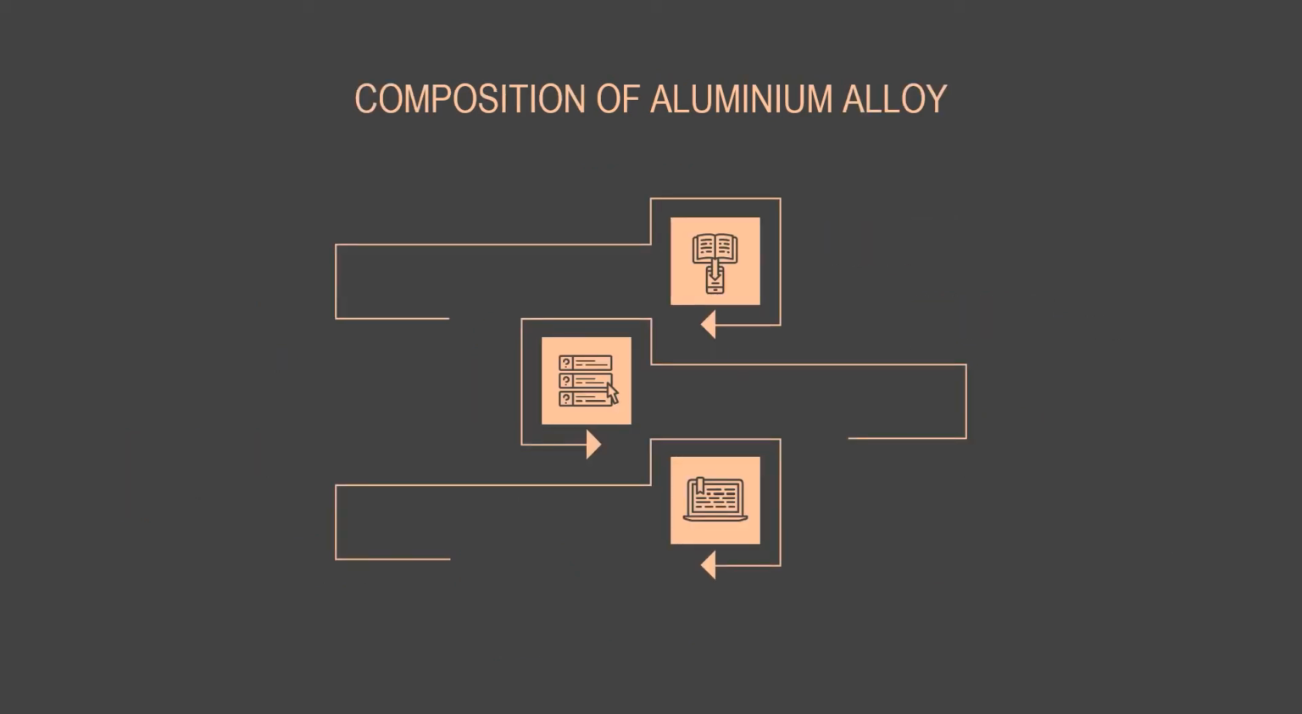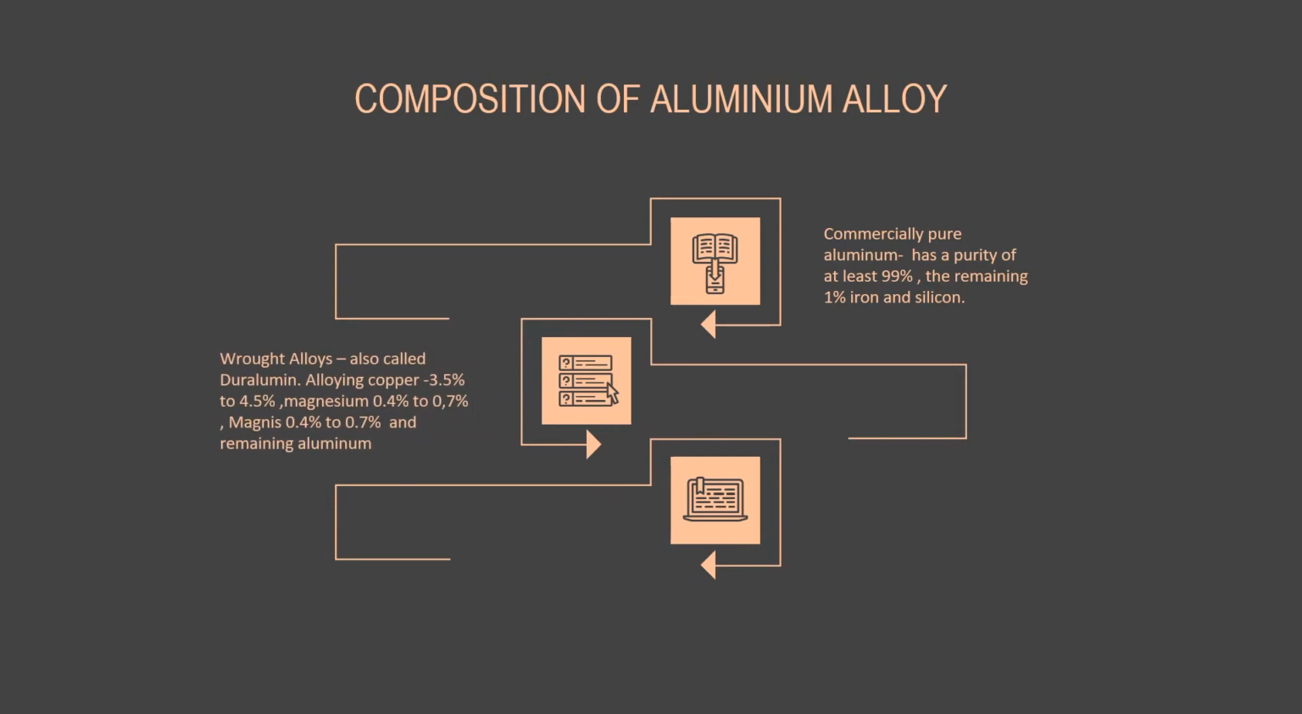Composition of aluminium alloy. Pure aluminium has a purity of at least 99%. Wrought alloys are also called duralumin. Aluminium alloys contain elements such as copper, zinc, magnesium, and nickel.